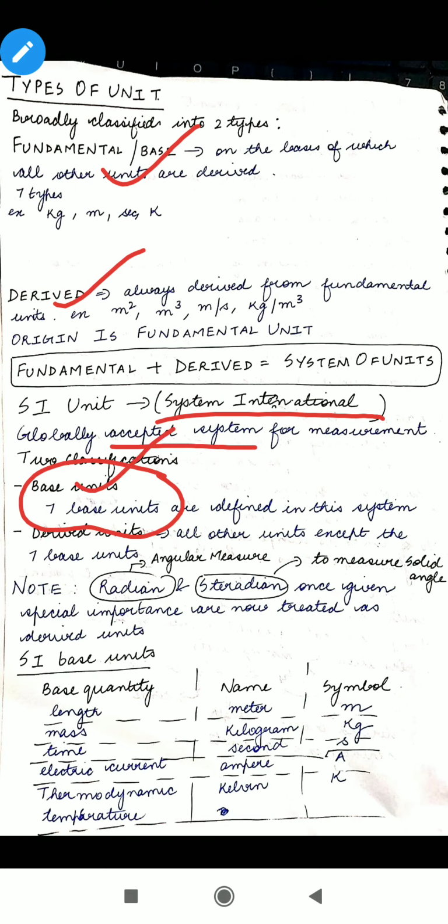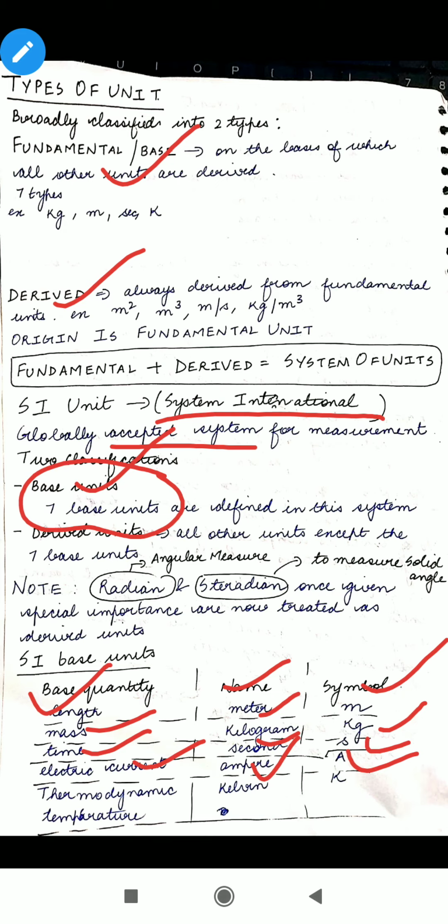So what are these 7 base quantities? The first is length, the name is meter, symbol is small m. Second is mass, the name is kilogram and the symbol is kg. Then the base quantity is time, the name is second and the symbol is s.